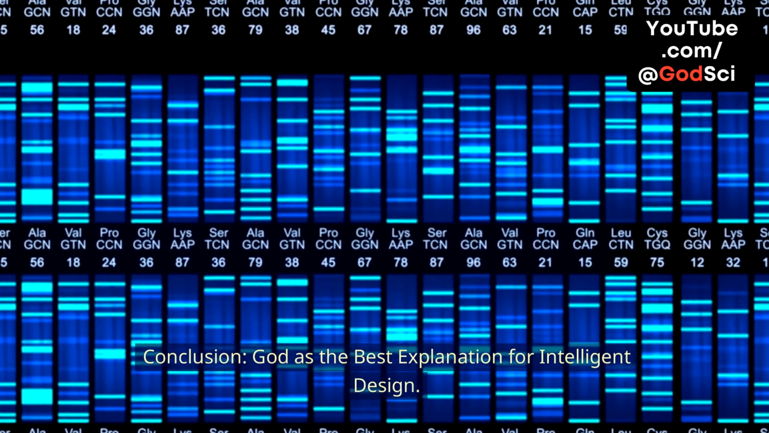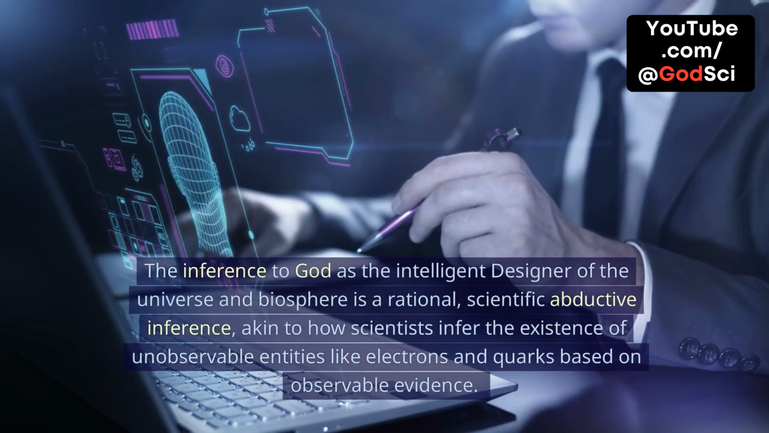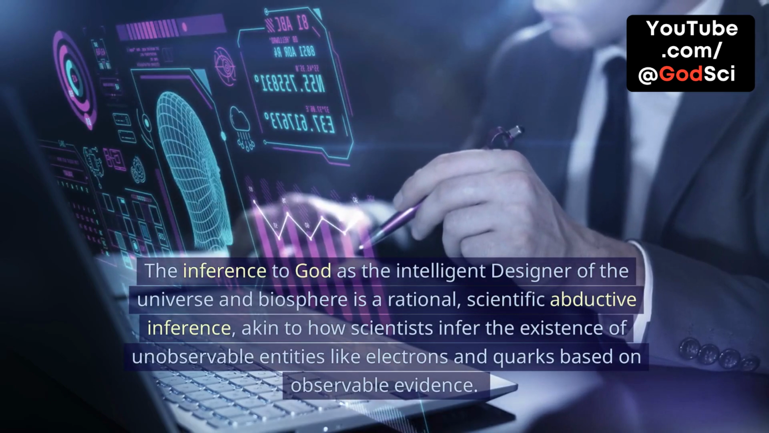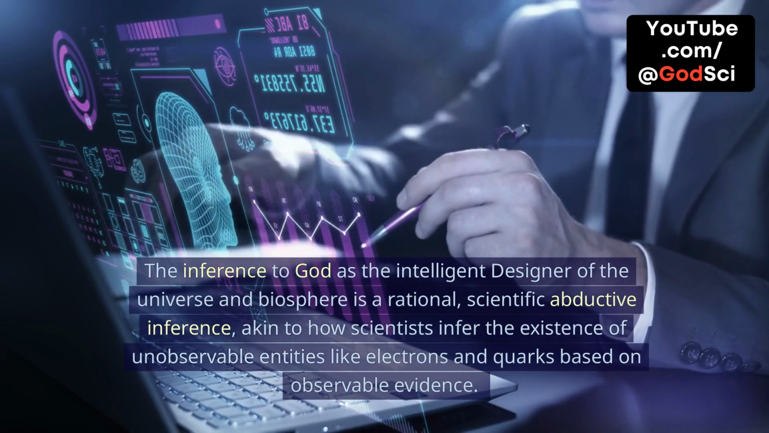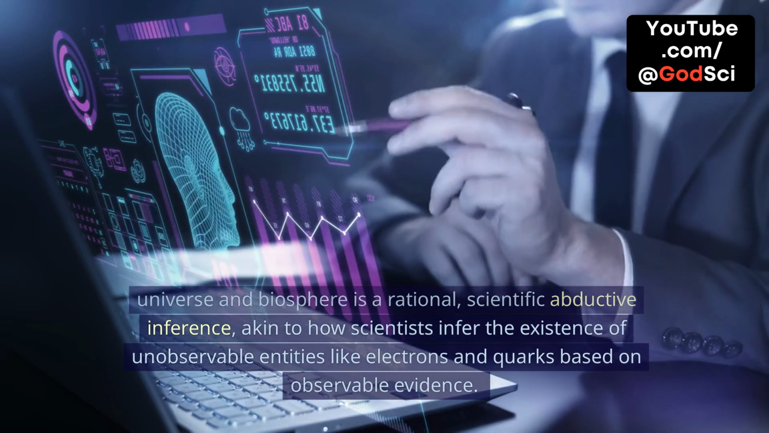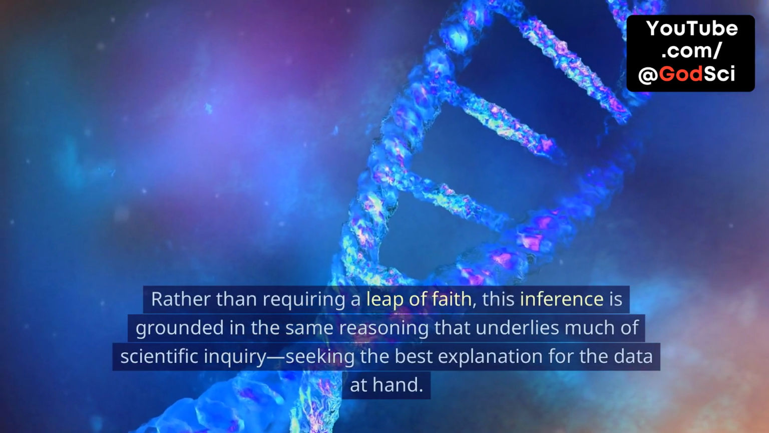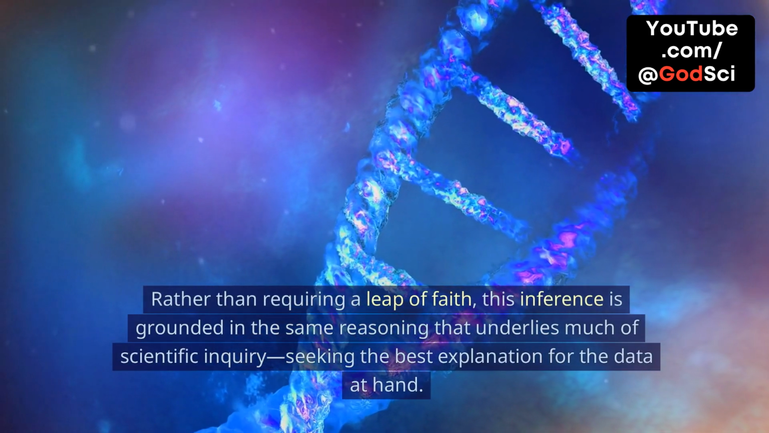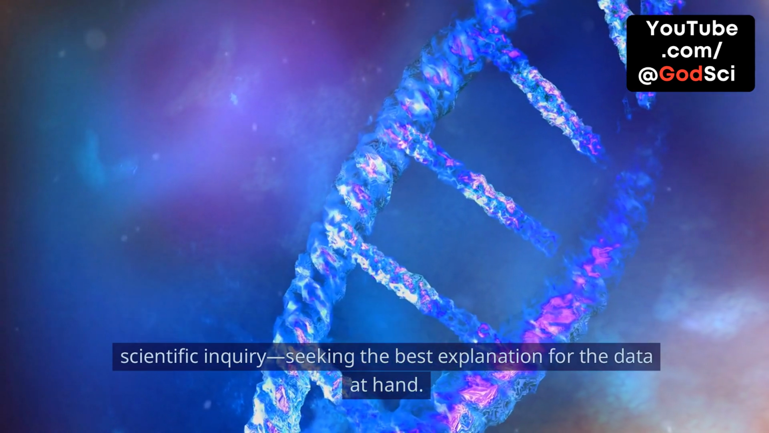Conclusion. God as the best explanation for intelligent design. The inference to God as the intelligent designer of the universe and biosphere is a rational, scientific abductive inference, akin to how scientists infer the existence of unobservable entities like electrons and quarks based on observable evidence. Rather than requiring a leap of faith, this inference is grounded in the same reasoning that underlies much of scientific inquiry, seeking the best explanation for the data at hand.